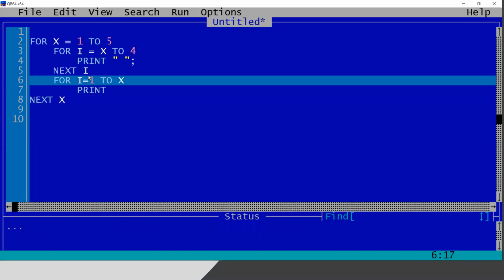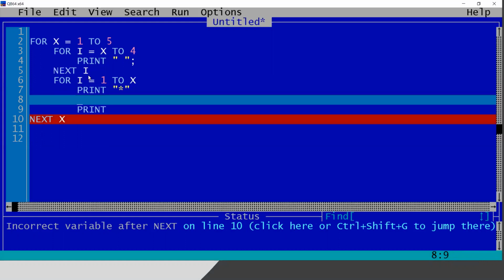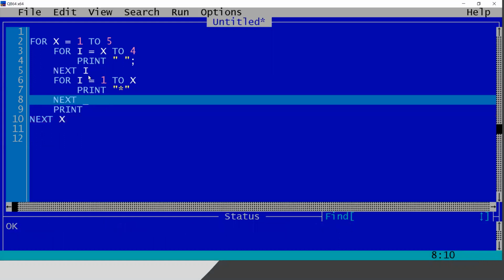Sorry, why is z being printed? Okay, x. And I will do print a star, because I think you know already why: 1 to x means 1 to 1, 1 star; 1 to 2, 2 stars; 1 to 3, 3 stars. And I have given one good value in x.